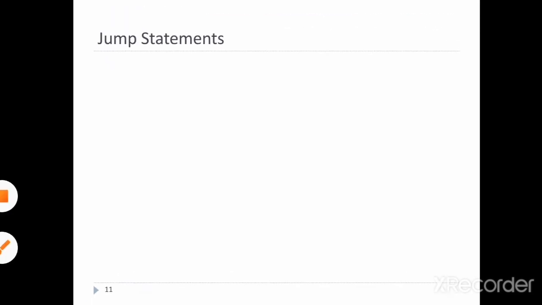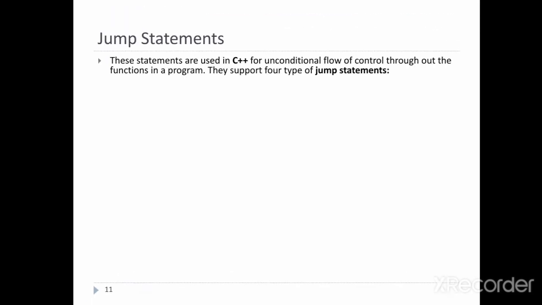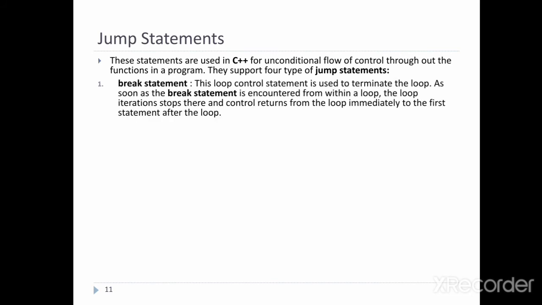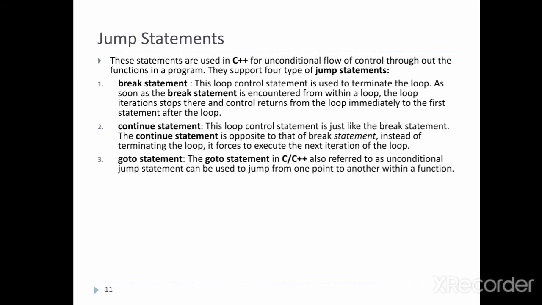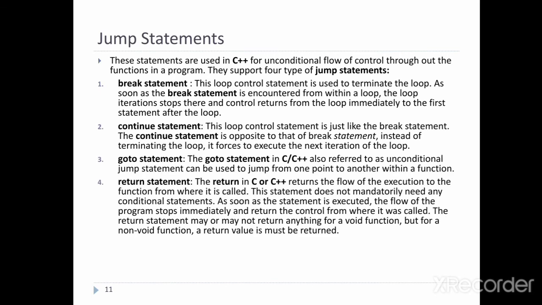Next one is the jump statement. These statements are used in C++ for unconditional flow of control throughout the function in a program. They support 4 types of jump statements. First is the break statement, then the continue statement, the goto statement, and the return statement. First one is the break statement.